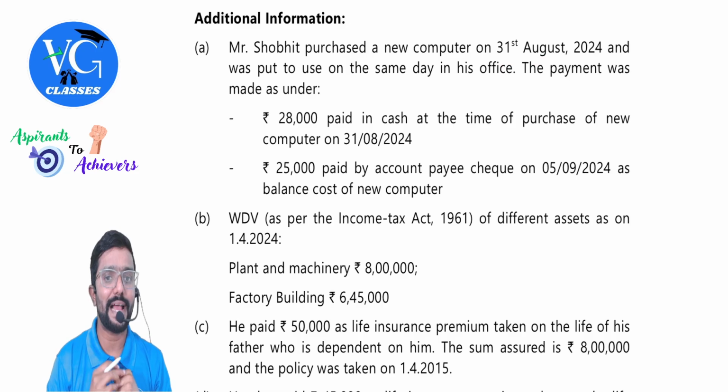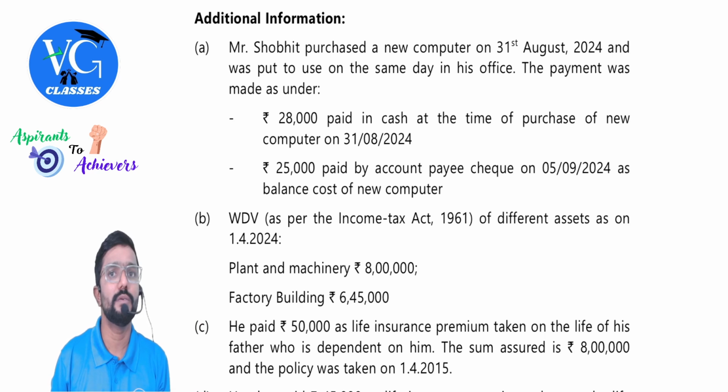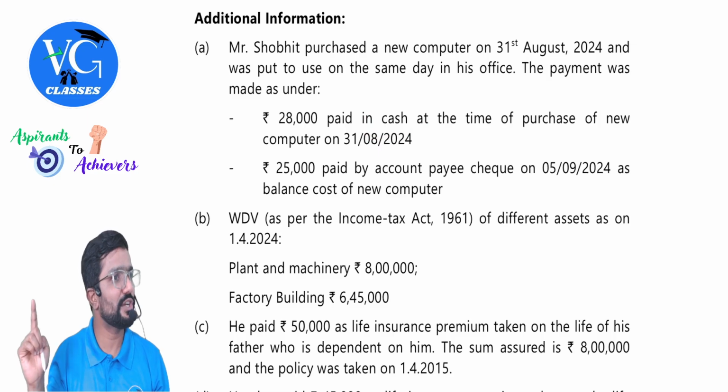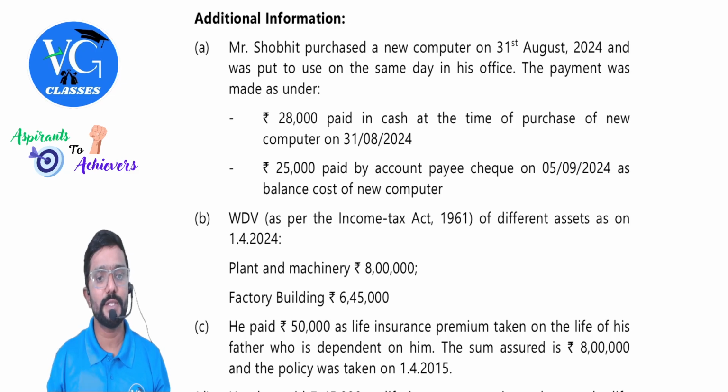The payment was made as under: 28,000 paid in cash at the time of purchase of the new computer on 31st August 2024. What is the cost? Zero. Why, sir? It is paid in cash. So can we include the cost of the asset in actual cost calculation? No. Zero. Next, 25,000 paid by account payee cheque on 5th September 2024 as balance cost of the new computer.